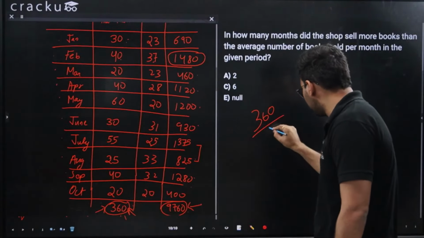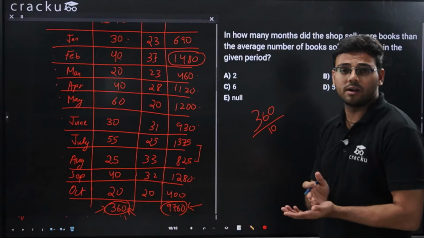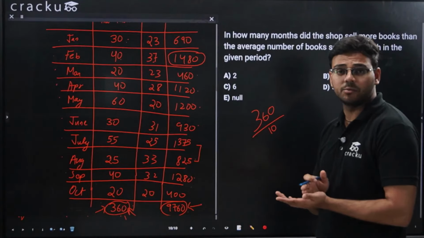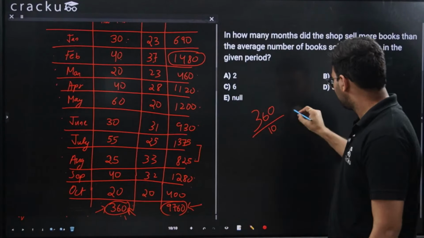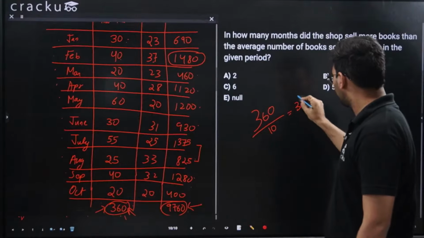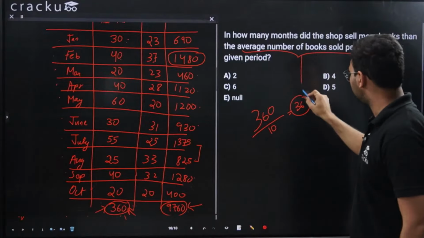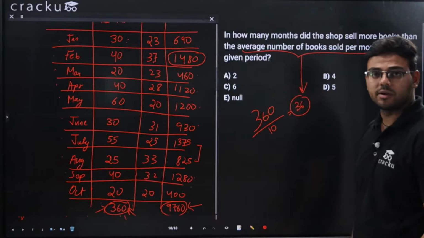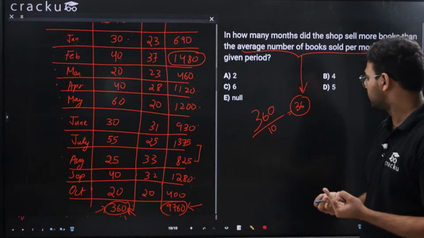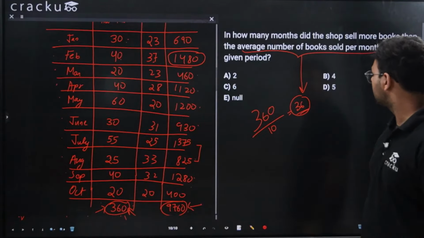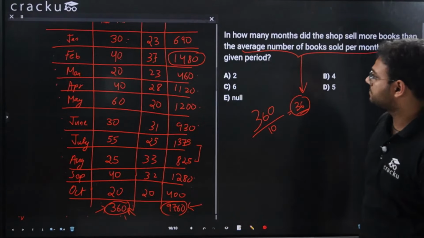So I'll do 360 divided by 10 to get the average number of books sold in a particular month. This will come out as 36. So my average number of books sold per month is 36, because the total number of books sold is 360 and the number of months is 10.